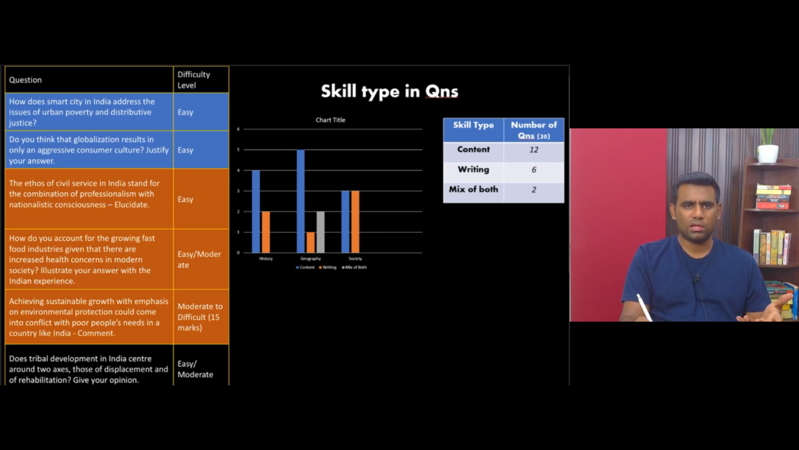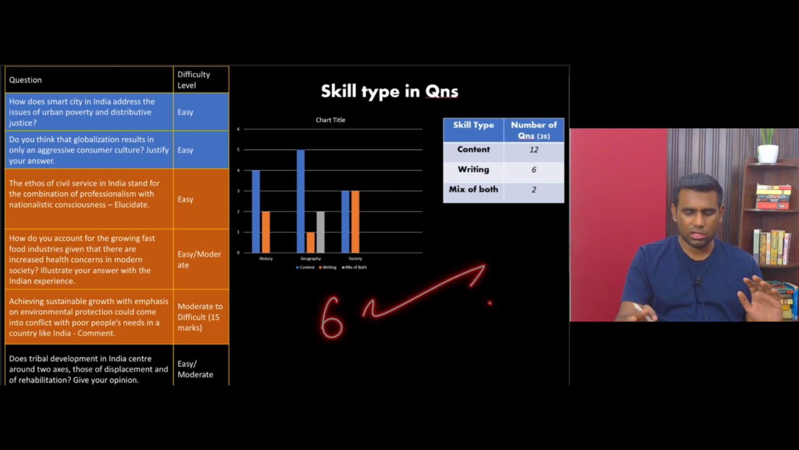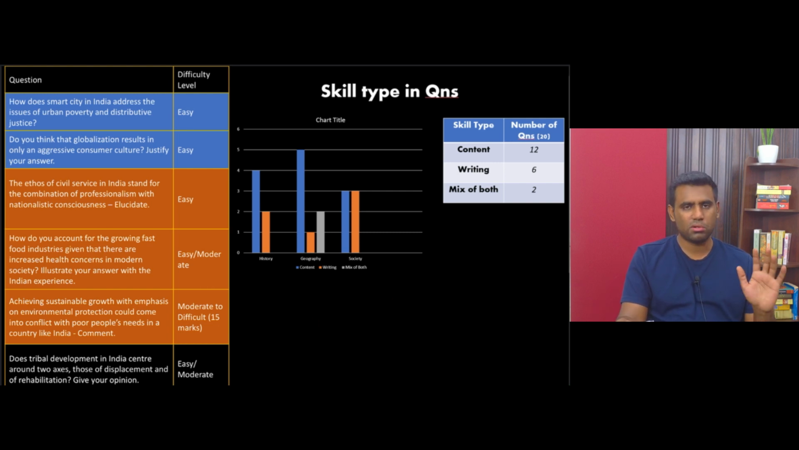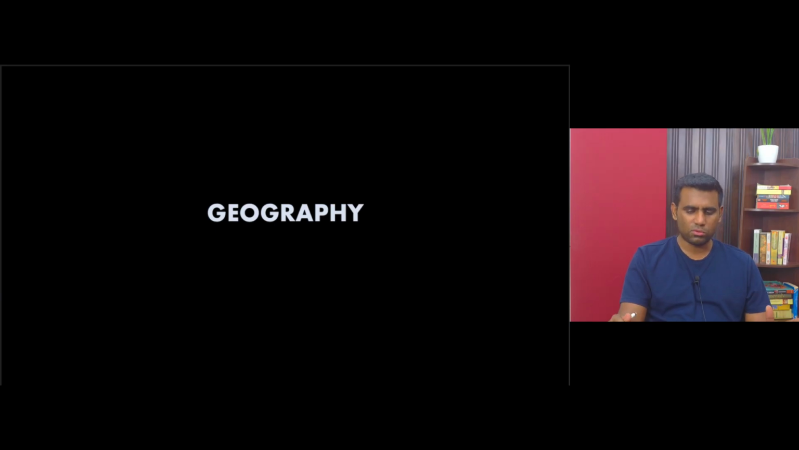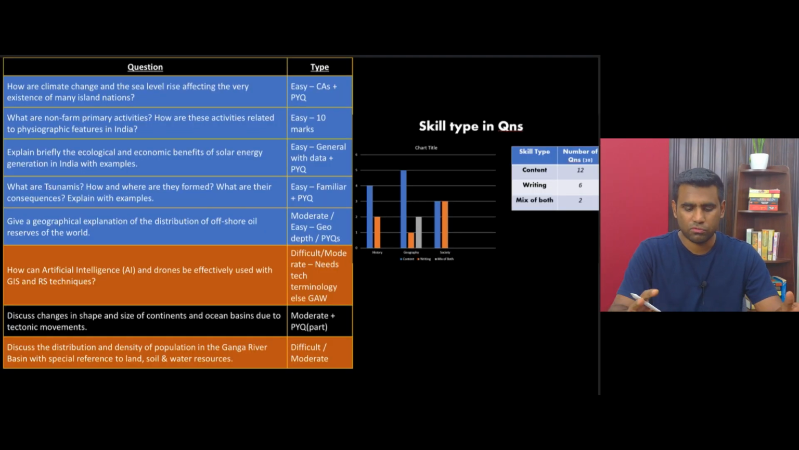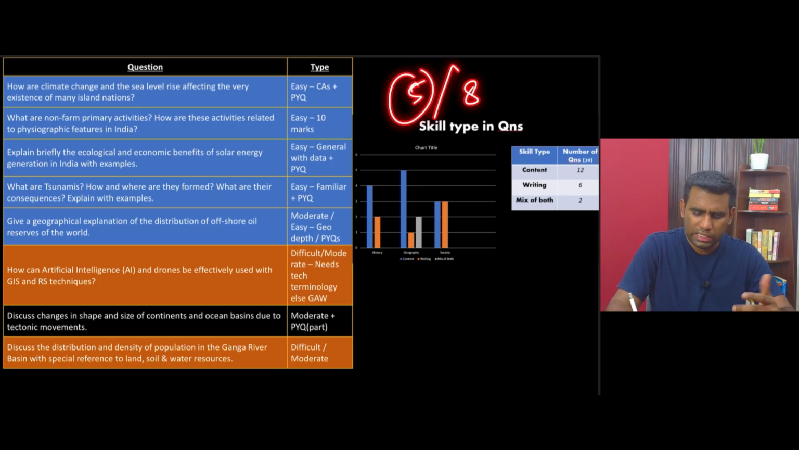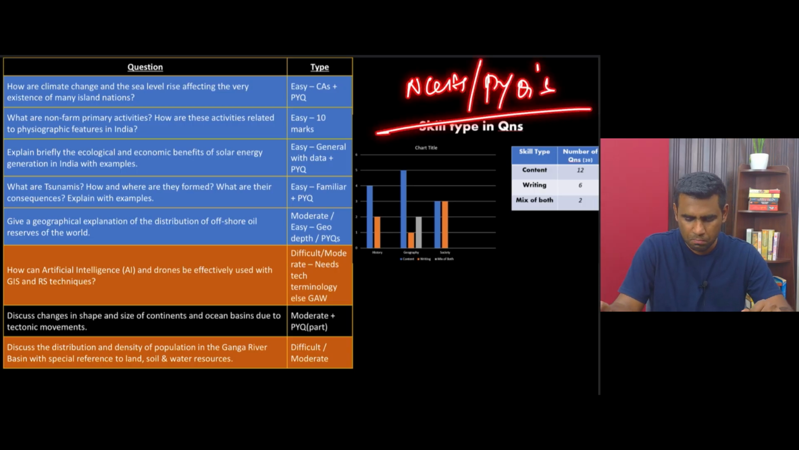This doesn't mean that you leave this question unattempted, right? So all 6 questions are actually well attempted, are easily attemptable questions. Now let's move on to geography. Now coming to the last area of geography, I find out of 8, 5 questions are of the easy type, simply because they are either from NCERTs or they are from previous year's questions.